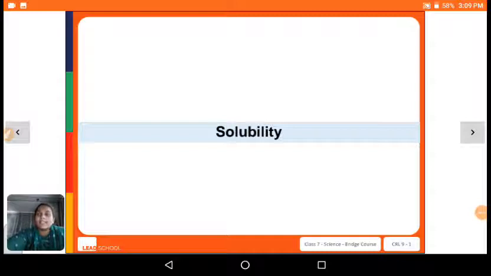In the last class, we discussed different properties of materials that we use to describe an object. Now we will start with solubility. Let me ask you a question: when we add sugar to milk, where does this sugar go? Sugar dissolves in milk and the milk becomes sweet, right?